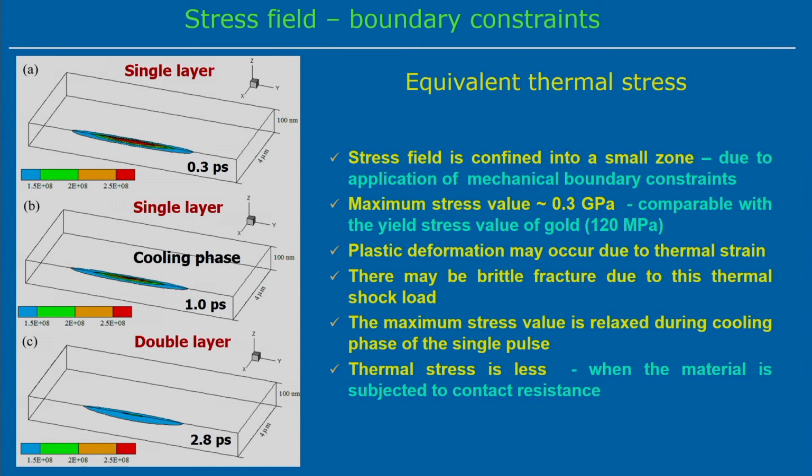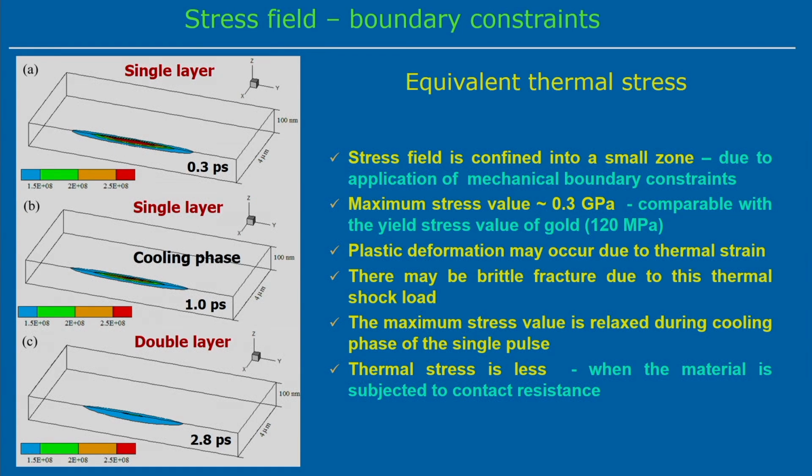Equivalent thermal stress means the 3-dimensional stress is converted and represented as a single value of stress. The stress field is confined to a very small zone due to the application of the mechanical boundary condition, and the maximum stress value is 0.3 gigapascal. This is comparable to the yield stress of gold, because the yield stress value of gold is 120 megapascal. So the maximum stress value of 0.3 gigapascal is comparable with respect to yield stress.